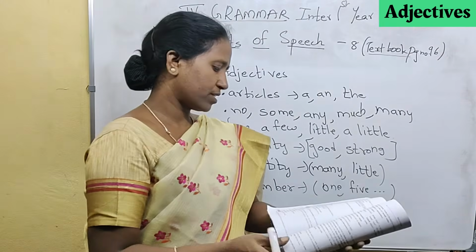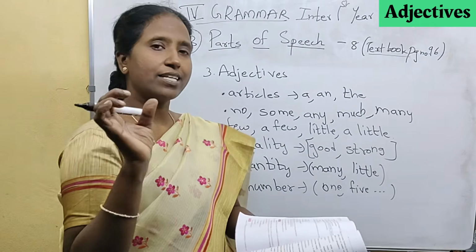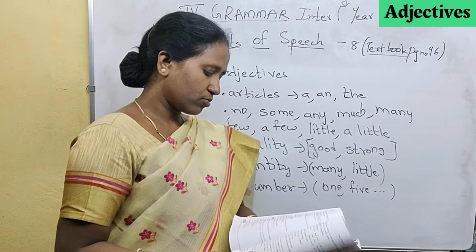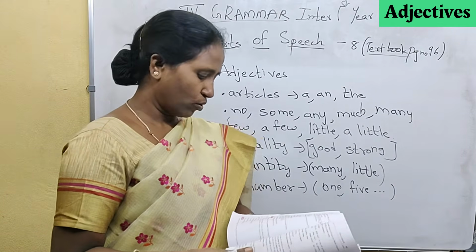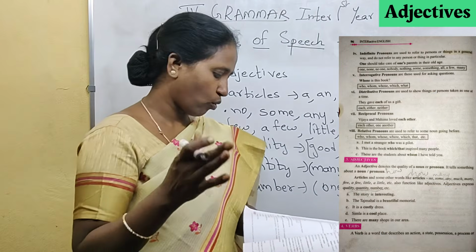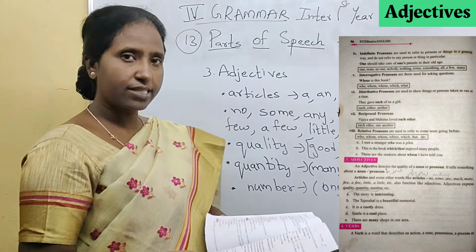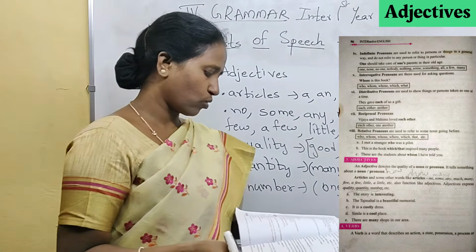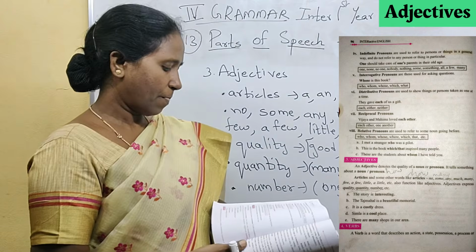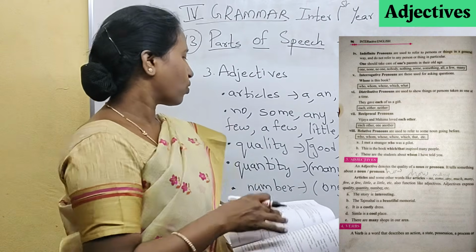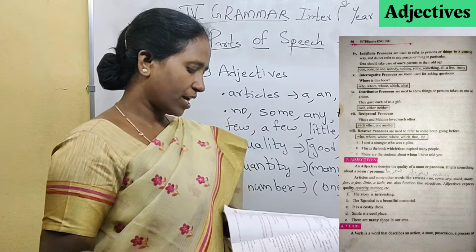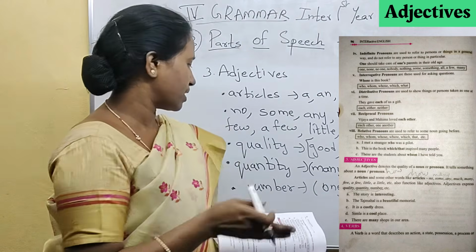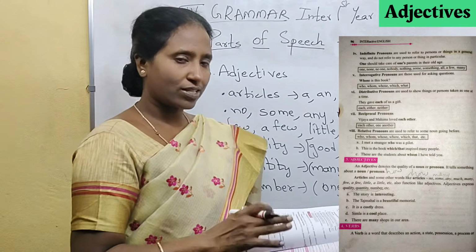Here are examples. The story is interesting. So the word interesting tells about the story, so it is an adjective. Taj Mahal is a beautiful memorial. This is also adjective of quality. It is a costly dress. This is also quality. Shimla is a cool place. That is also quality. What type of place it is? There are many shops in it. Many is the quantity. How many? They are telling particularly: there are 5 shops. That is about the number. Okay. So that's for adjectives.